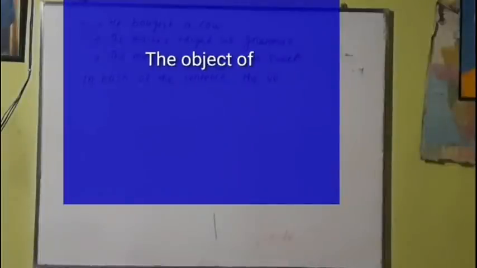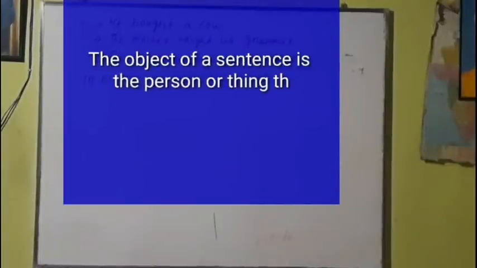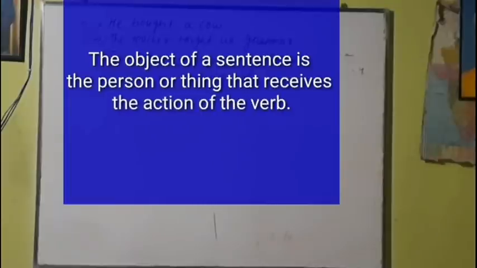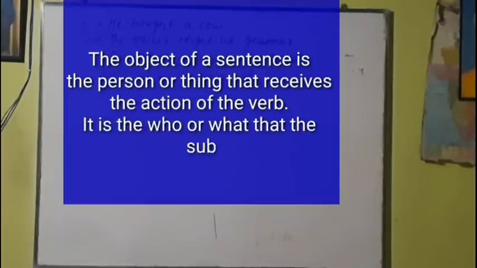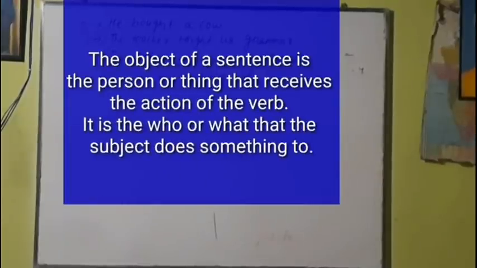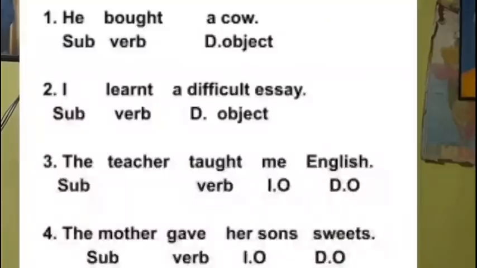The object of a sentence is the person or thing, here a noun or a pronoun or a thing, that receives the action of the verb. It is the who or what that the subject does something to. Take an example: He bought a cow. Here he is the subject, bought is the verb, and a cow is the object.